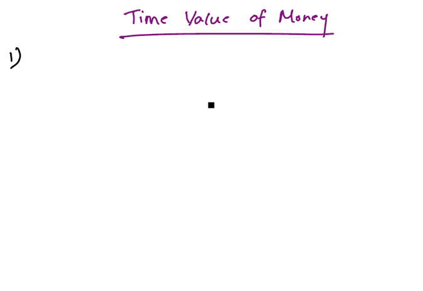In this video, we will see about the time value of money. So what does time value of money mean? We know money has time value, and we say that the rupee now is worth more than the rupee in the future.